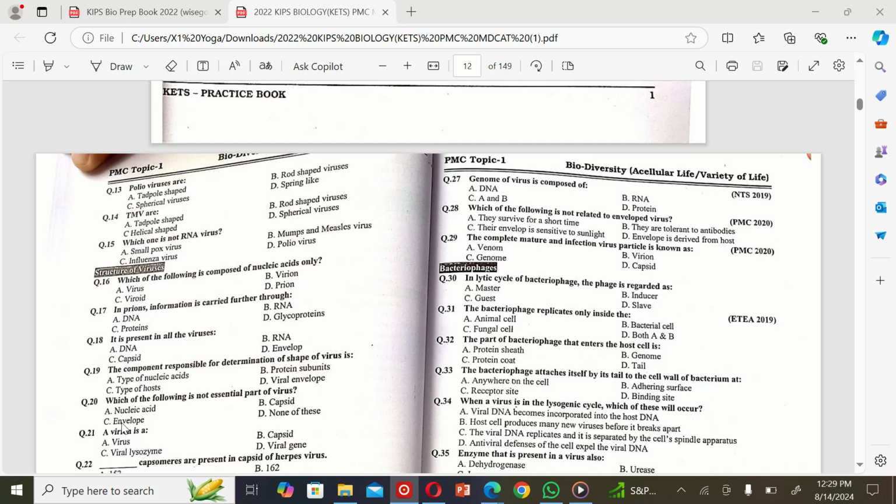A. Nucleic acid, B. Capsid, C. Envelope, and D. None of these. So the correct option is C. Envelope. The next MCQ is: a virion is A. virus, B. capsid, C. viral lysozyme, and D. viral gene. So the correct option is A. Virus.